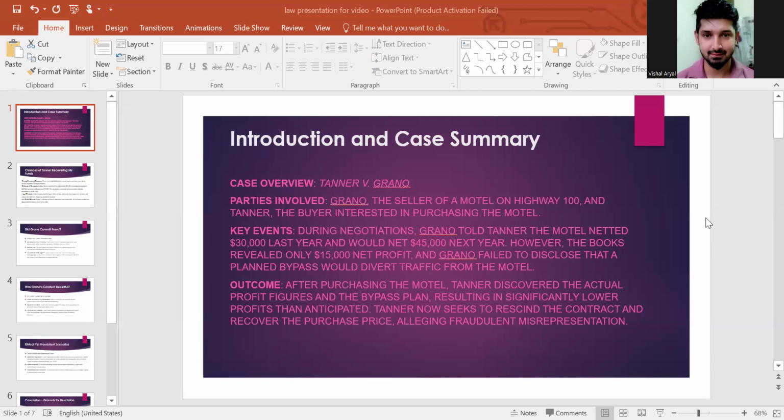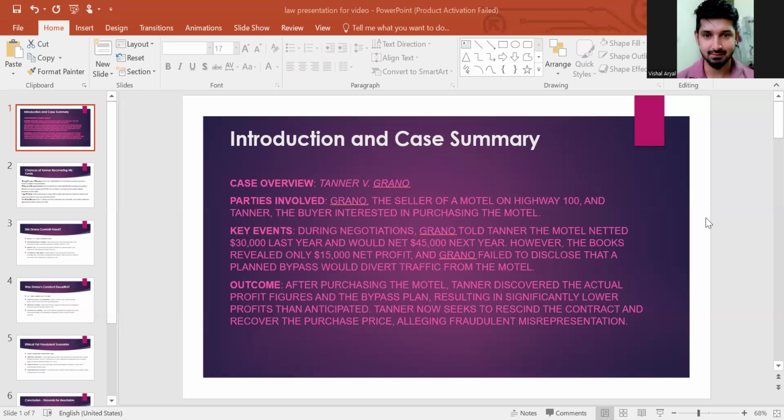It means the motel had made a net profit of $30,000 last year, and he projected that the motel would result in $45,000 next year. However, the books revealed only $15,000 net profit last year, and Grano also failed to disclose that a planned bypass will divert traffic from the motel.